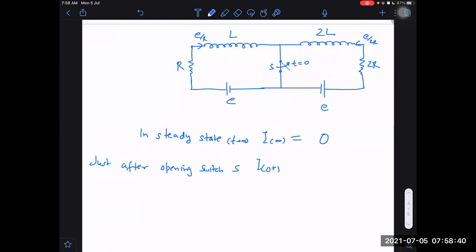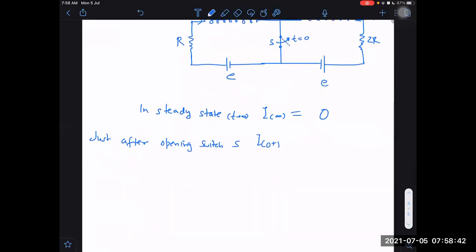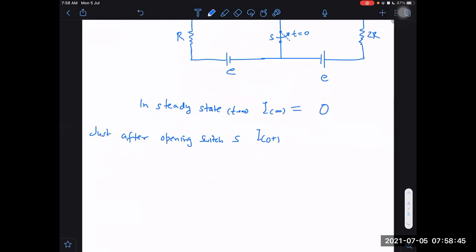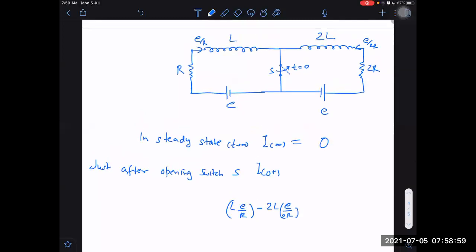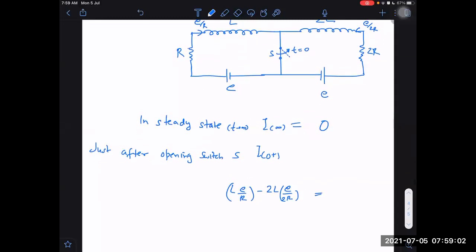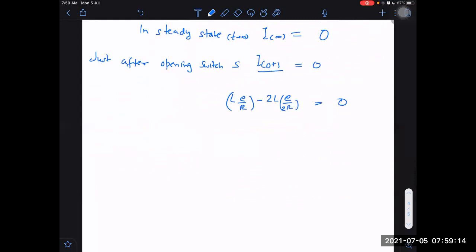E by 6R, sir, finally. But then there was a collision suddenly, and collision tells us there will be conservation of flux. L into E by R, direction also, minus 2L into E by 2R. That is what? 0, sir. 0. Then just after opening the switch, what will be I 0 plus? 0. Just after opening the switch, it will become 0.